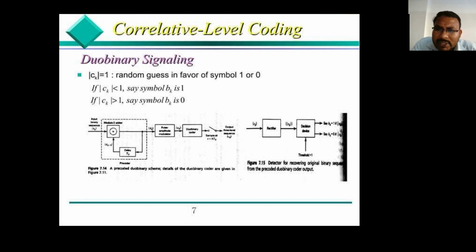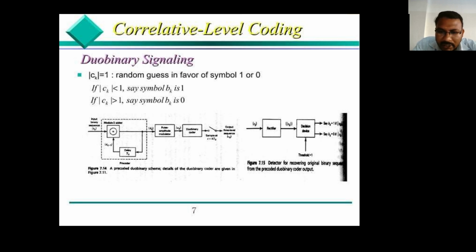So in this duo-binary signaling, modulus of c_k equal to 1 is a random guess in favor of symbol 1 or 0. So these are the two cases, modulus of c_k less than 1 and greater than 1. In the less than 1 case, the b_k value is 1. In the greater than 1 case, the b_k value is 0.